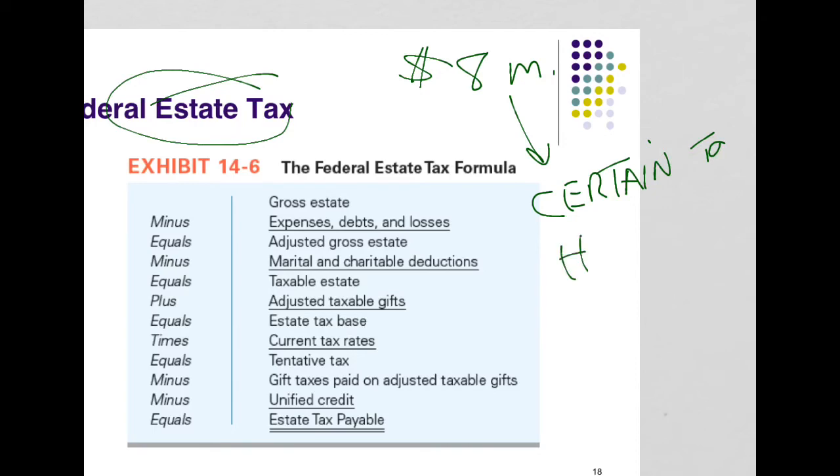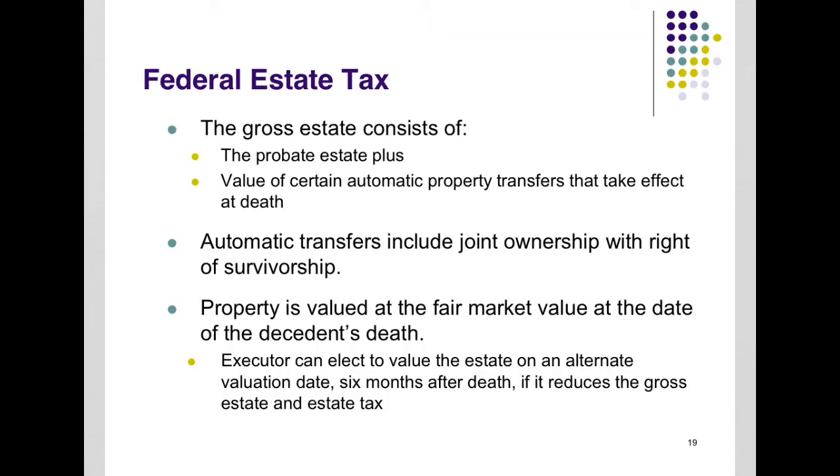But certain to have estate tax due, a real estate tax at death, because again, $8 million has already used up the lifetime exclusion. So again, this is a rehash of what we've already come to understand, because it's just breaking it down between slides before, which were saying the gift tax, and now it's the estate tax, so I don't think we need to go through too many of the details here.